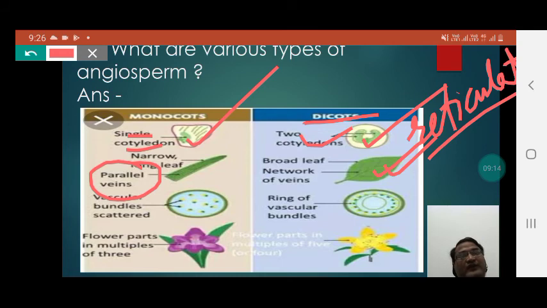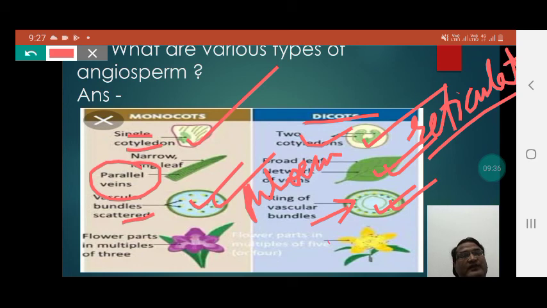Students, here you can find that the vascular bundles are scattered, whereas here the vascular bundle is present in separate spheres, in which the outermost sphere forms the phloem, whereas the innermost forms the xylem.